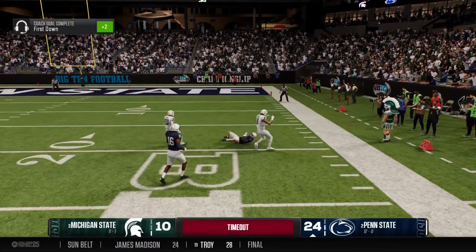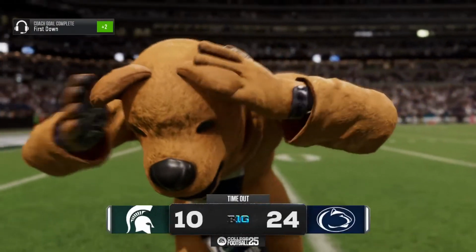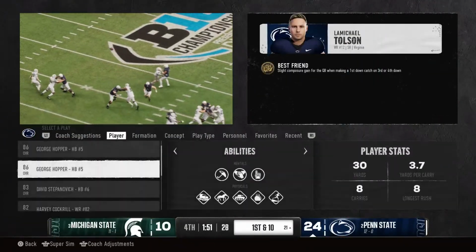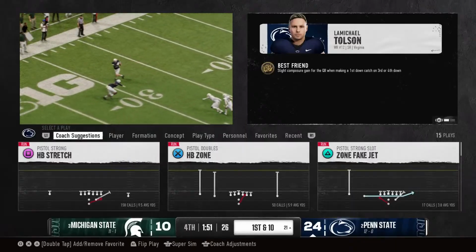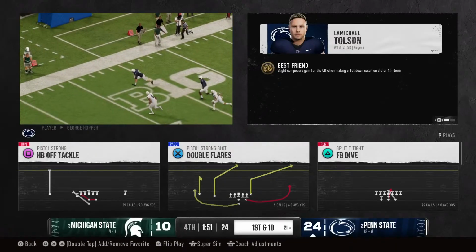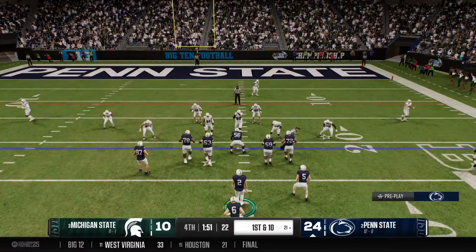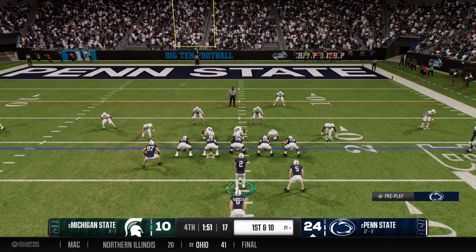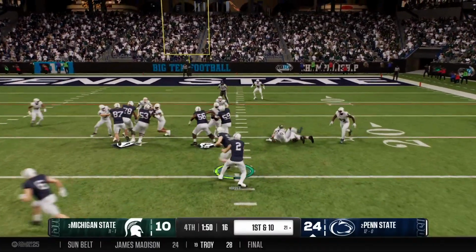Looks right for a quick completion. And now a timeout taken by the defense, trying to preserve as much clock as possible for their offense. Well, he's been their go-to guy all game long. They needed a big play there on 3rd down. They go his way again, and it works out. Defensive fans getting frustrated. Offense continues to march.